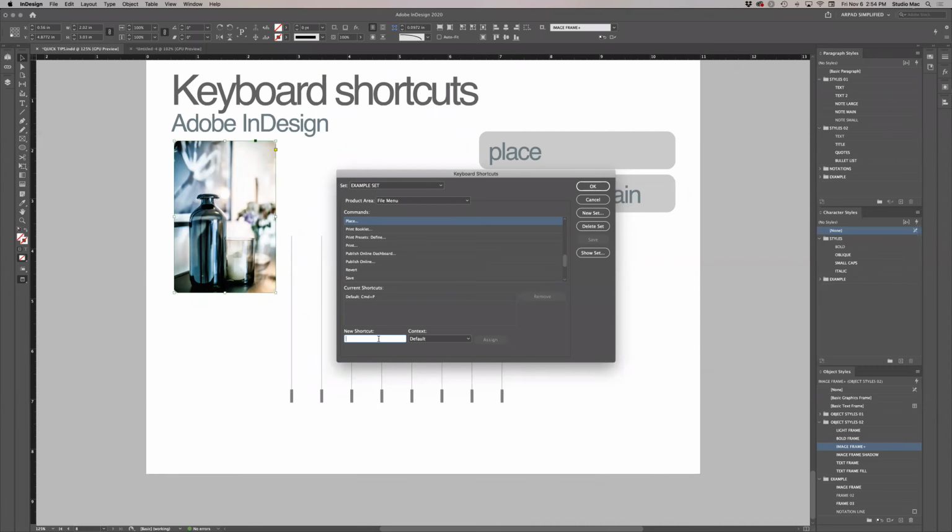Click on the area where you can type the shortcut in, and I'm going to use Control P. Now, Control P is currently used for print, but we almost never directly print from InDesign because we use export to export PDF documents. So hold down the Control button, hit P. It will give you a warning, currently assigned. In my case, it's assigned to print because I'm already using that. Say Assign. Okay. And now this is assigned to this sample set.